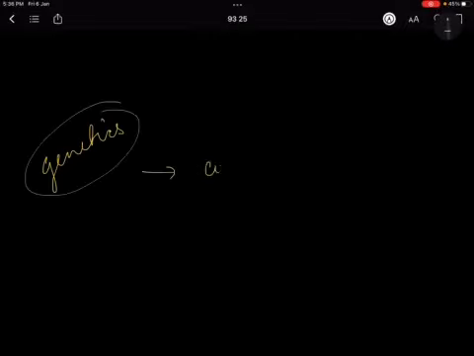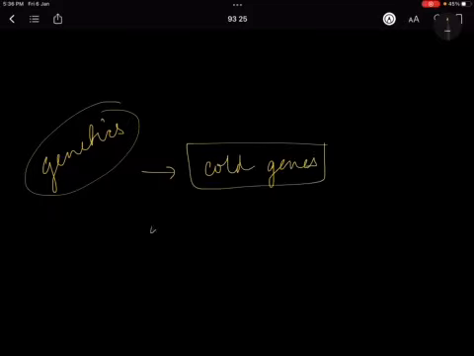Then there is a very interesting thing found by genetics also, that there are certain cold genes. For example, the Eskimos, or Inuits as they are now called, have certain cold genes which help them protect against the cold.